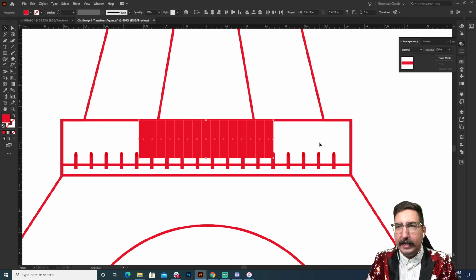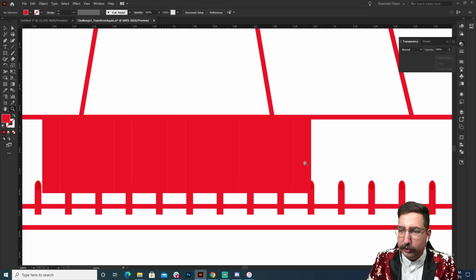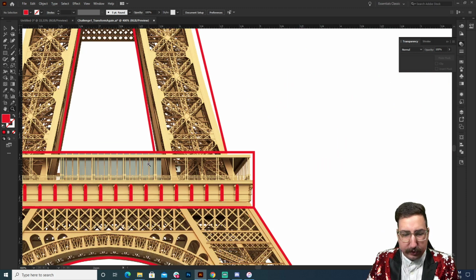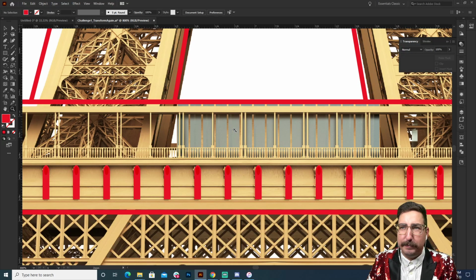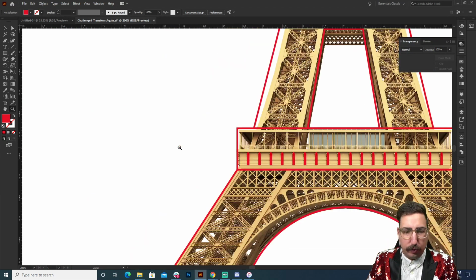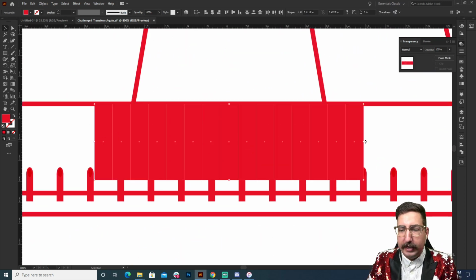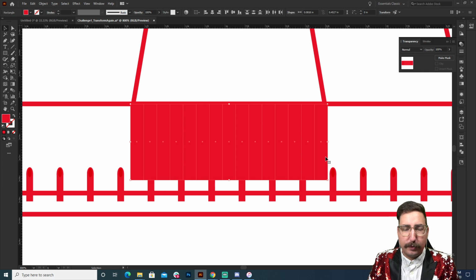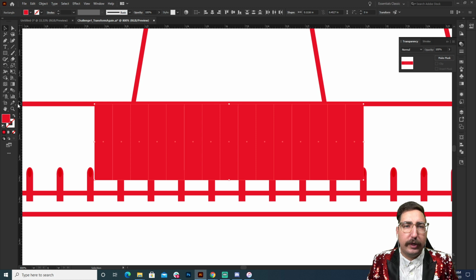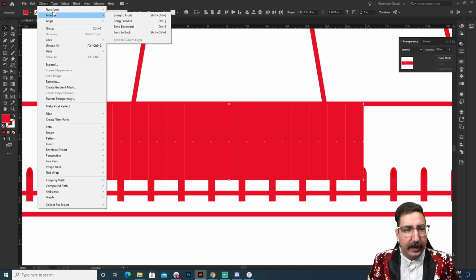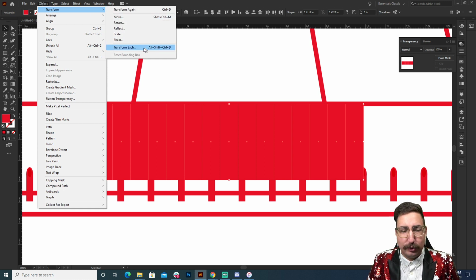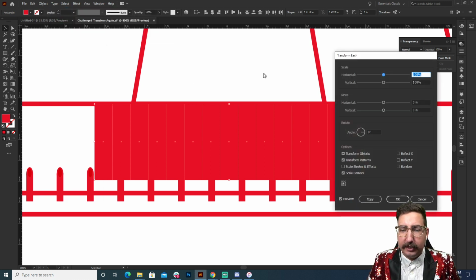There we go. And now when I look at the actual one, it looks like there's space between them and I haven't added space between them. So what I could do is transform and just shrink them down. No, that's not quite right. We need to have a little space. They need to be thinner. So what we can do is instead of doing Transform Again, we can go in with all of these selected and go to Object, Transform, Transform Each, right here. And what that's going to do is treat each of these as individual shapes.